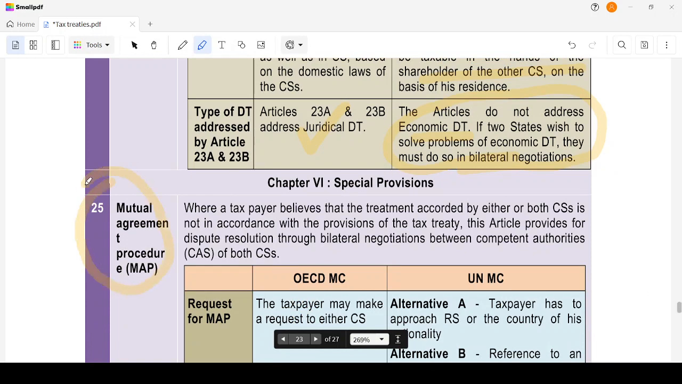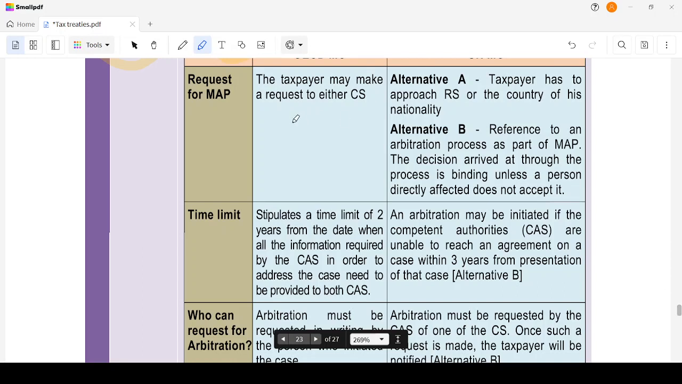Mutual agreement procedure, MAP. Where a taxpayer believes that the treatment accorded by either or both of the contracting states is not in accordance with the provisions of the tax treaty, the article provides for dispute resolution. So whenever there is a dispute, we go to competent authorities for appeal, right? Likewise, the procedure is given there in MAP through bilateral negotiation between the competent authorities of both contracting states. Request for MAP: the taxpayer has to make a request to either contracting state.